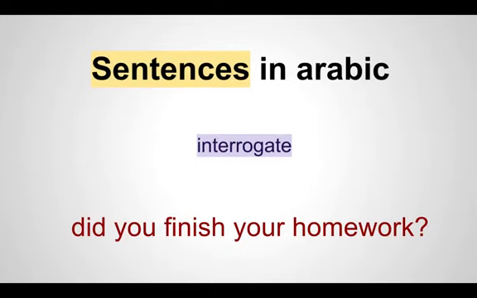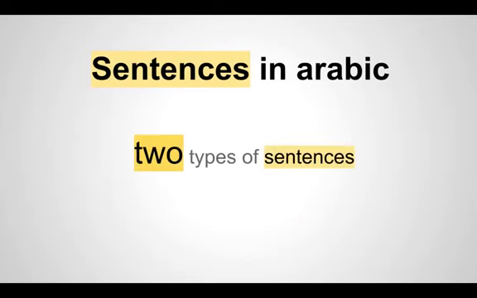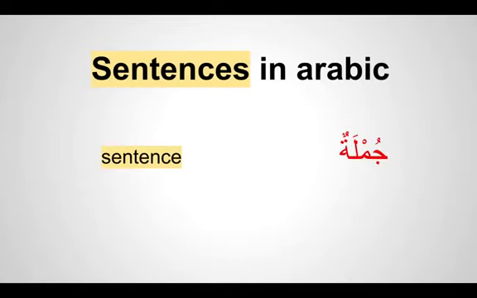In terms of types of sentences in Arabic, we have two types. We have learned three types of words: ism, fi'al, harf. If you look into minute detail there are three types of sentences, but on a broad classification we'll say there are two. A sentence is called Jumla in Arabic, and the last letter is not pronounced.